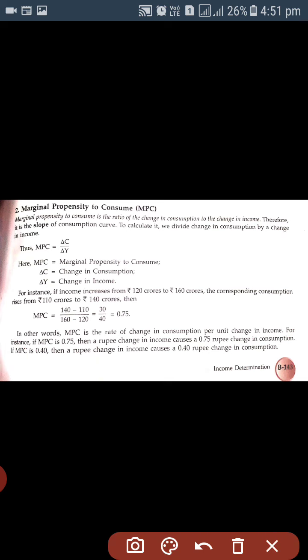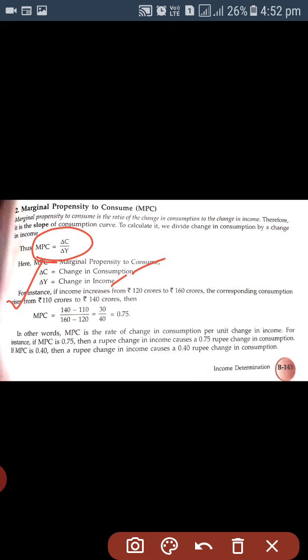So here is the formula: MPC is change in consumption divided by change in income. MPC is marginal propensity to consume, delta C is the change in consumption, and delta Y is the change in income. Similarly, we can have an example to know how we can calculate the value of MPC.